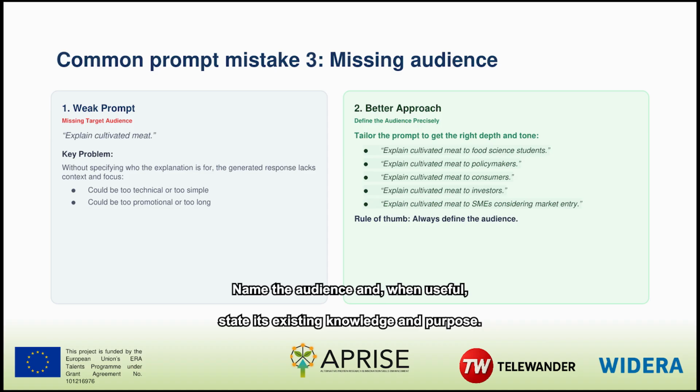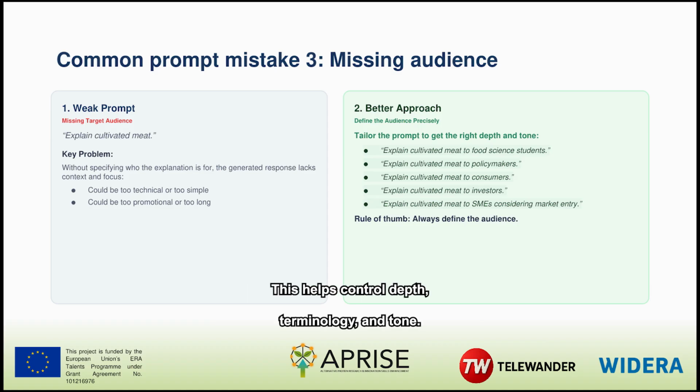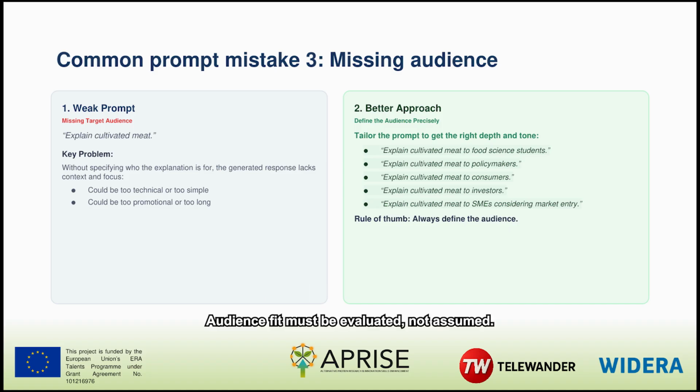Name the audience, and when useful, state its existing knowledge and purpose. This helps control depth, terminology, and tone. After generation, test the result against the intended audience. Can they understand it, use it, and identify uncertainty? Audience fit must be evaluated, not assumed.